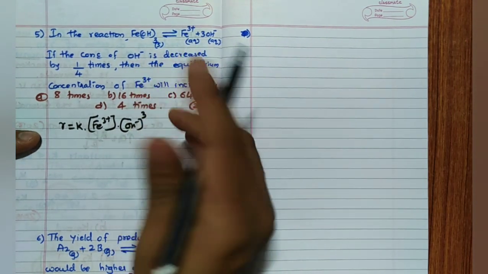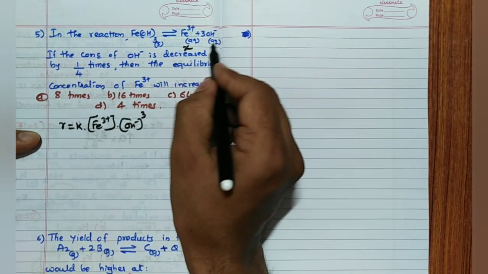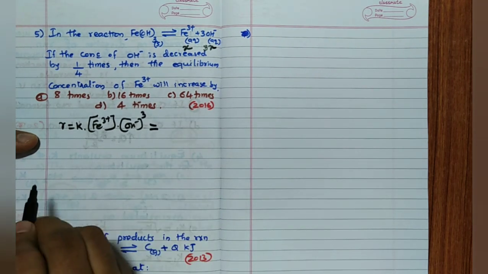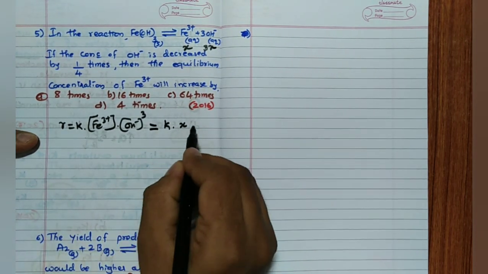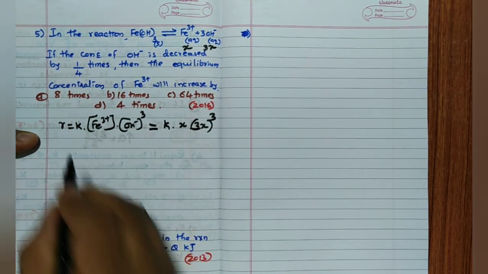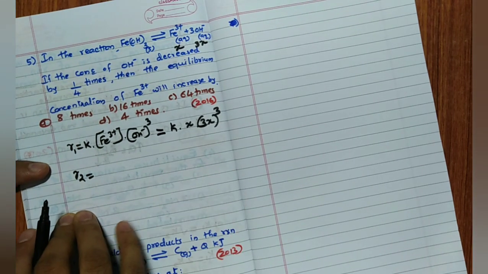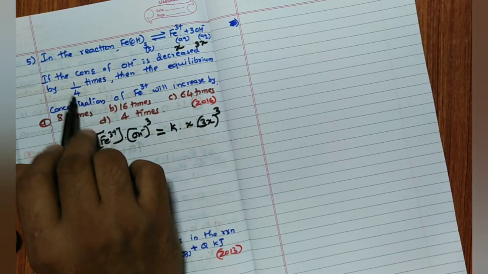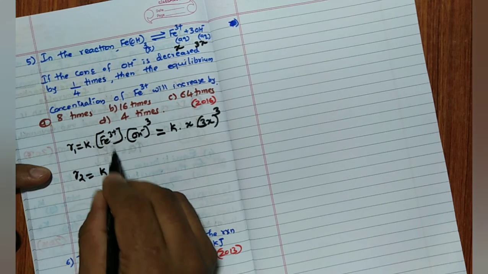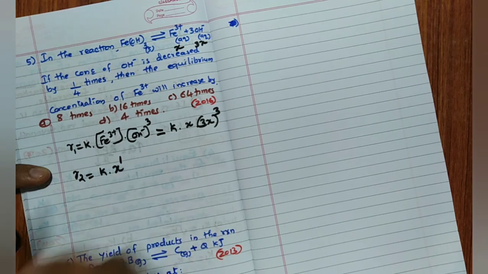So for this reaction, the concentration of Fe3+ you will take as X. Concentration of OH- we will take as 3X. So I can write here K into X into 3X to the power 3. This is R1. Now required R2. At R2, remember, 1 by 4 times OH- is decreased. So K into Fe3+, now this time I want Fe3+ concentration, I will take it as X dash.